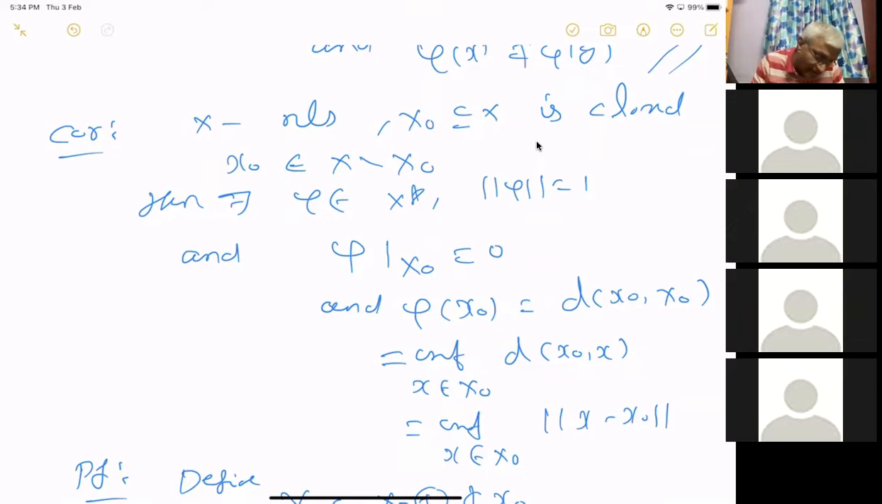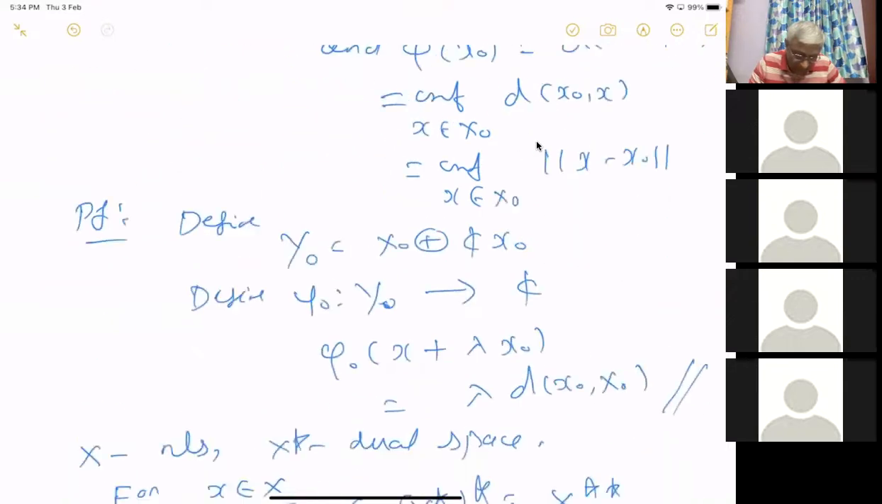If there is no such linear functional which vanishes on this x naught, then x naught should be equal to x, right? That's what this says. If x naught is not equal to x as a closed subspace, then there exists a linear functional which vanishes on x naught and the linear functional is not equal to 0. So if we prove that there does not exist such a functional, then x naught should be equal to x. Okay, so that's what we will prove here.